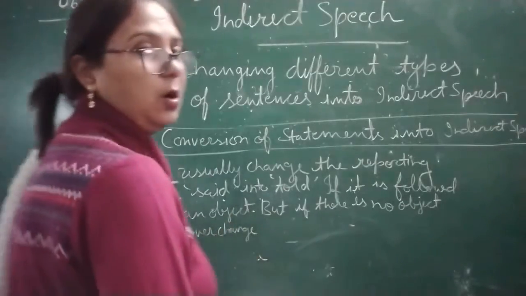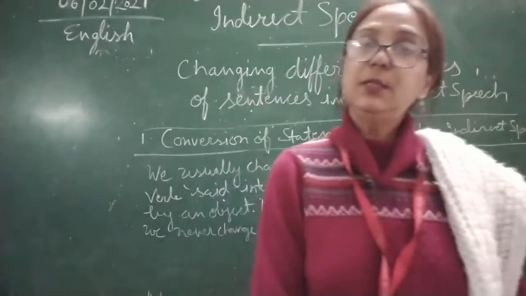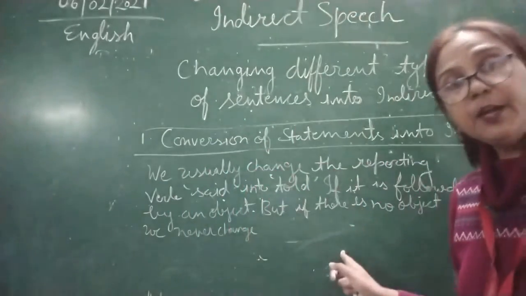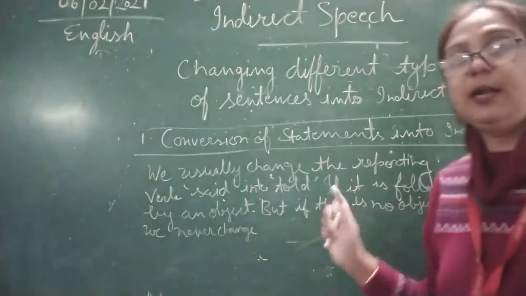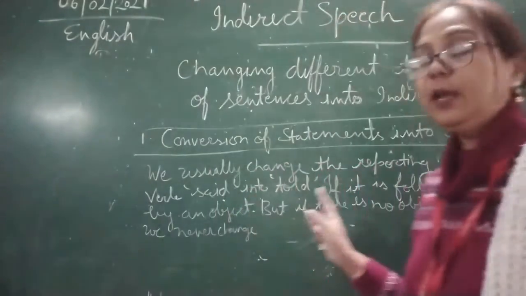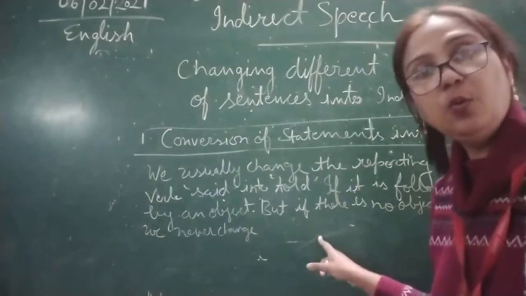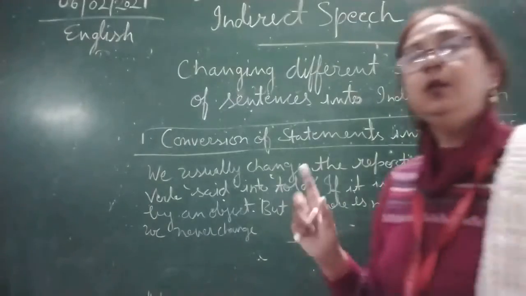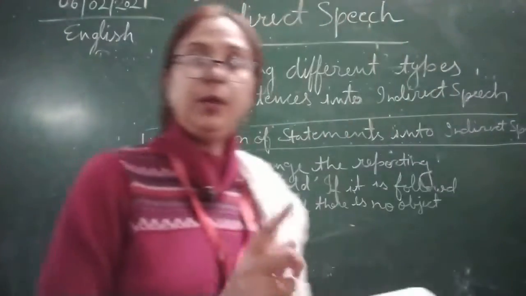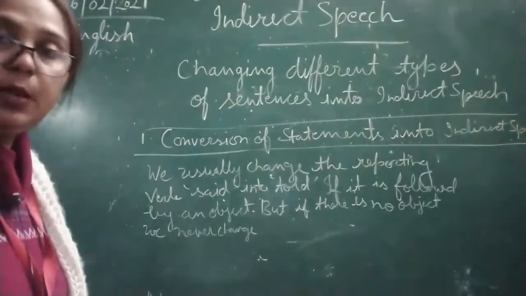So this is the rule of changing said to told. If there is an object after the subject, you can change it to told. If it is not there, you are not going to change anything in the reporting verb.